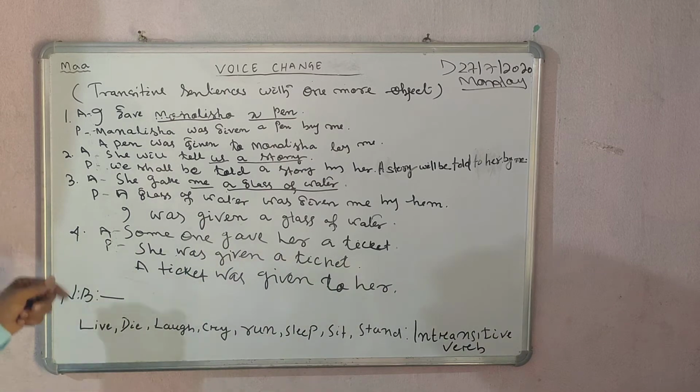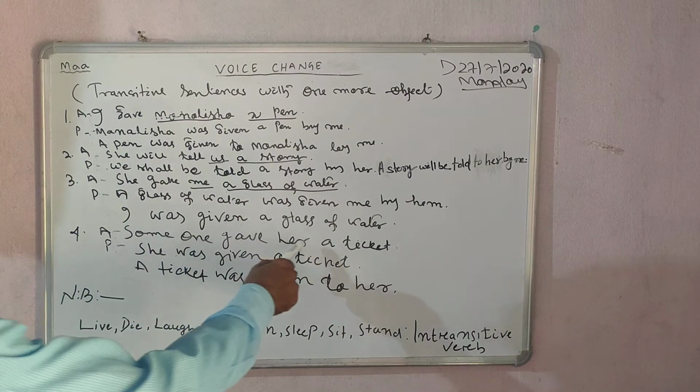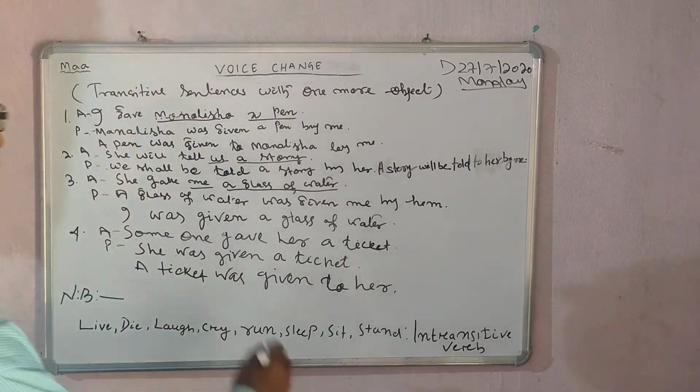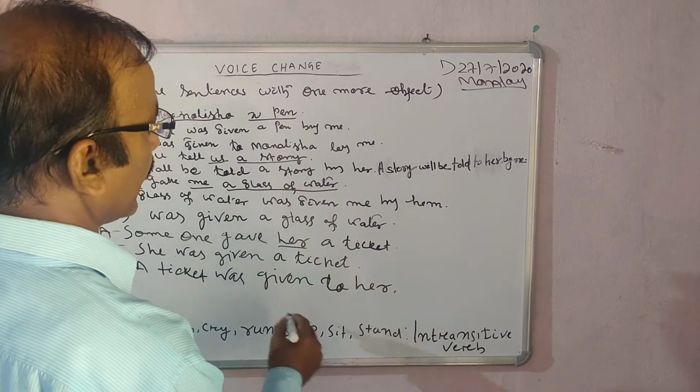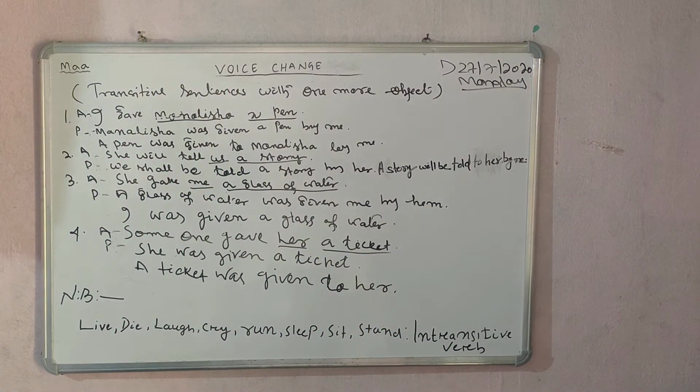The next one, let us come here, active voice: Someone gave her a ticket. One object is her and another object is a ticket.